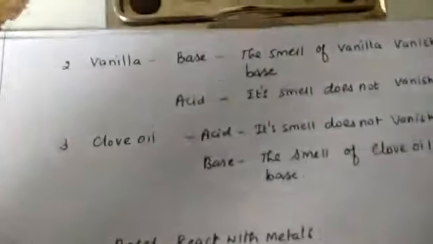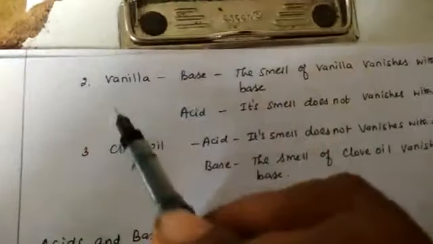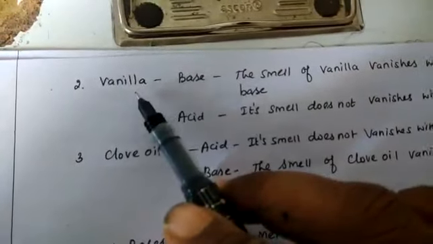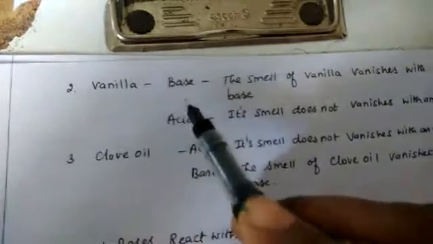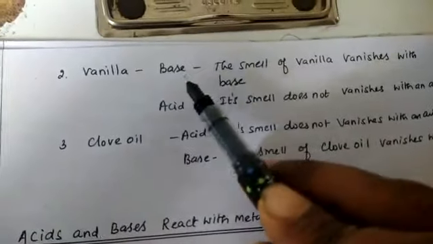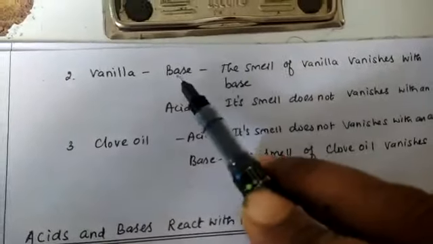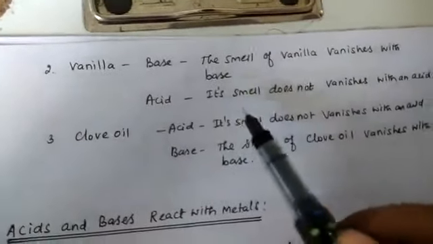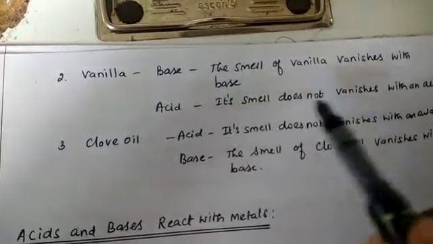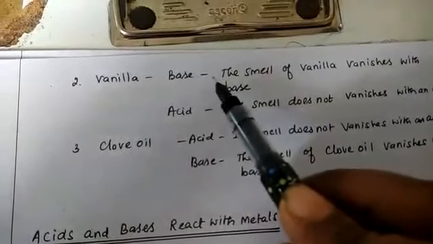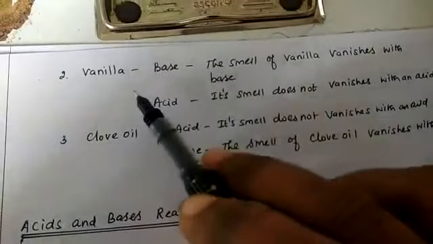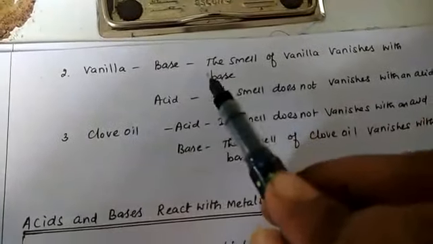Then the second olfactory indicator is vanilla. Vanilla is also used very widely in ice cream. The smell of vanilla vanishes with a base. The vanilla smell is removed by using a base. But in acid, its smell does not vanish, it does not change in acid medium. Only in basic medium does the smell change.